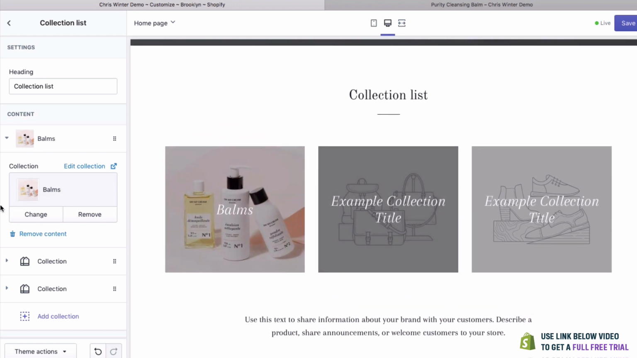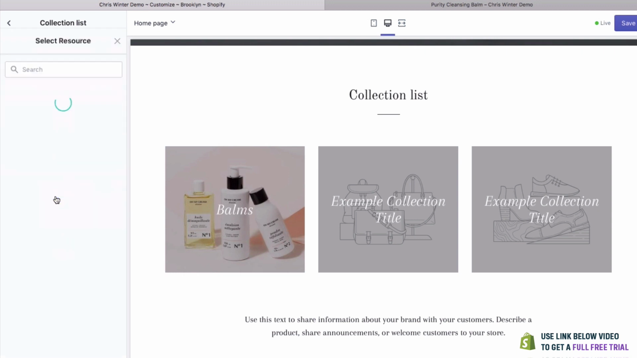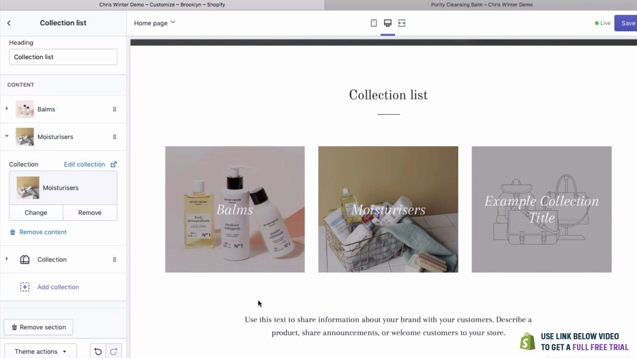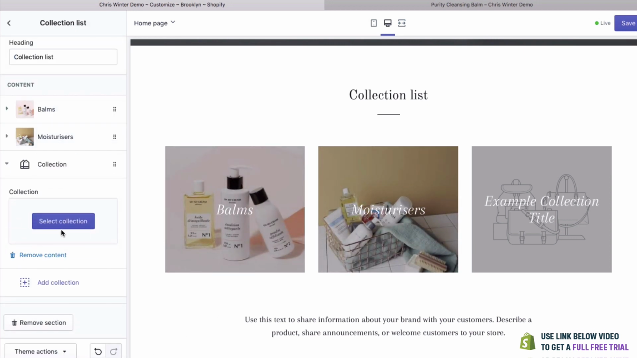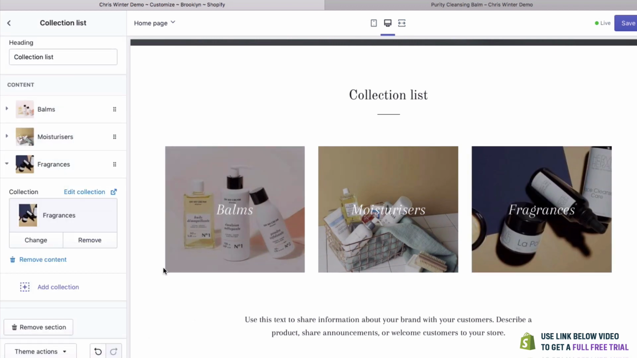Let's add another one. Go to collection, select collection, and let's go for moisturizers. Hit select, and now we have moisturizers. And of course, we've got one more. Hit select, we'll go for fragrances. As you can see, that looks really, really good.